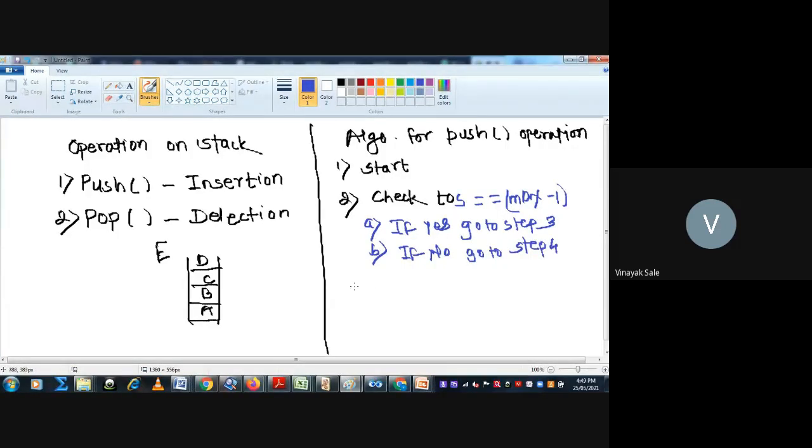What is step 3? Stack is overflow. Cannot insert element, and go to step 5.